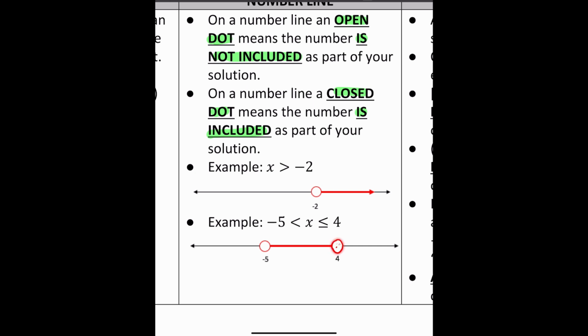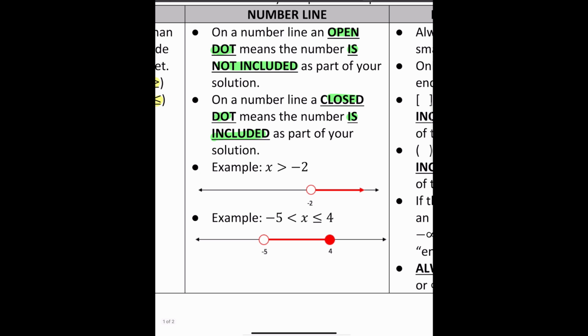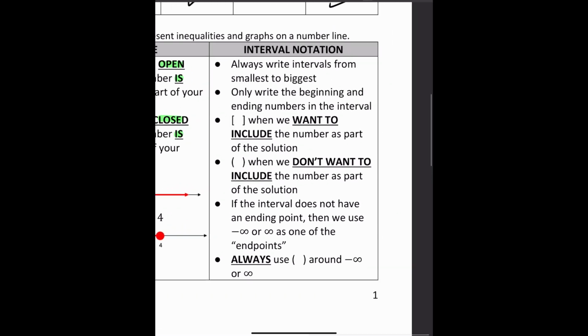That number is included because look, if I let x be 4, 4 is less than or equal to 4, so we're going to shade that, and it's going to be part of the domain here. So now within this interval, we're going to shade between these two dots here. Okay, so hopefully that makes some sort of sense.